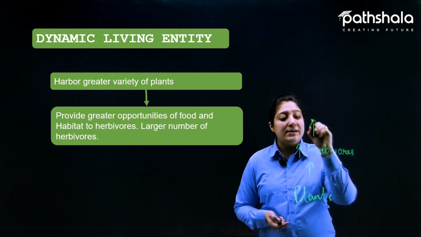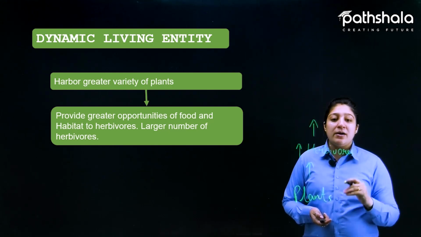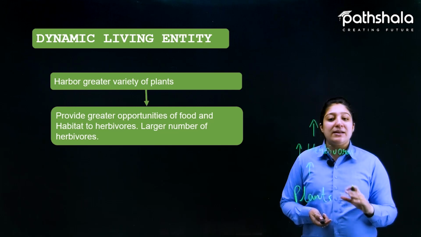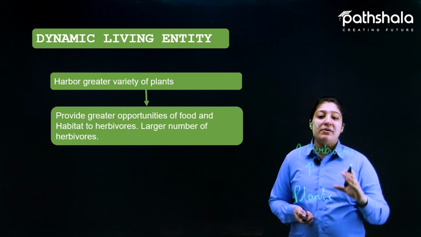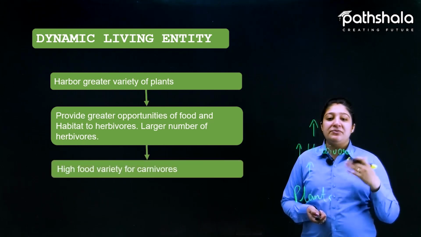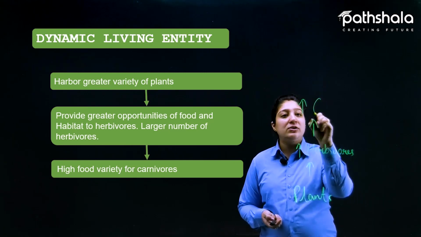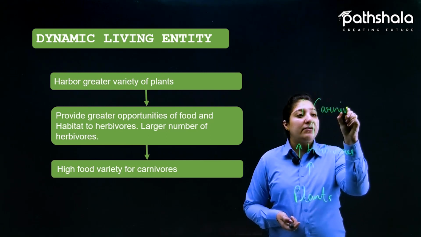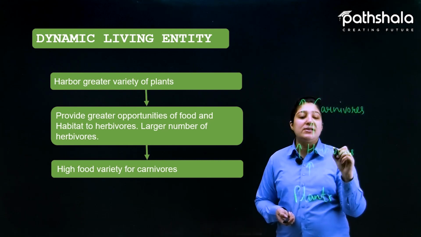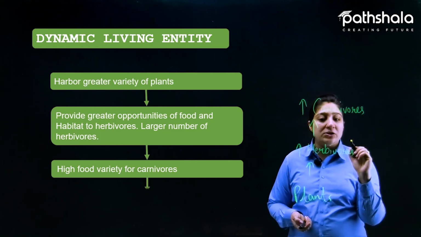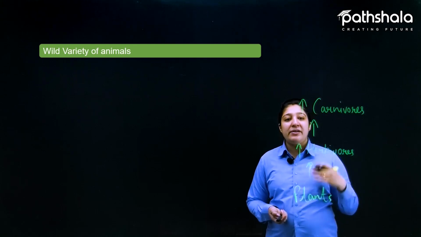Now, if there is a large number of herbivores, and we know that there is always a balance in our environment, then if the herbivore number has to be maintained, what will happen? There will be a large variety of carnivores. So, we can say that the number of carnivores also increases, as we know that there should be a balance. Now, if the number of herbivores is increasing, the number of carnivores also increases. Because of that, there will be a wide variety of animals.